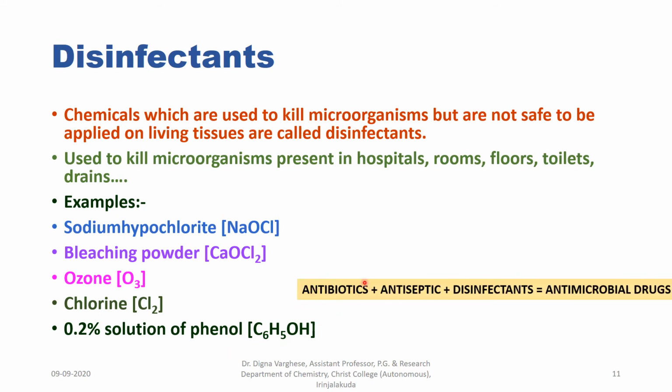So antibiotics, antiseptics and disinfectants are collectively known as antimicrobial drugs. Antibiotics and antiseptics we can use, but disinfectants cannot be used by humans because they will affect living tissues.